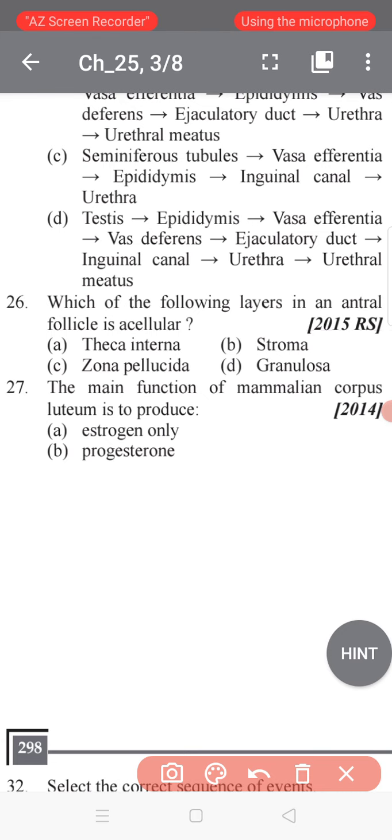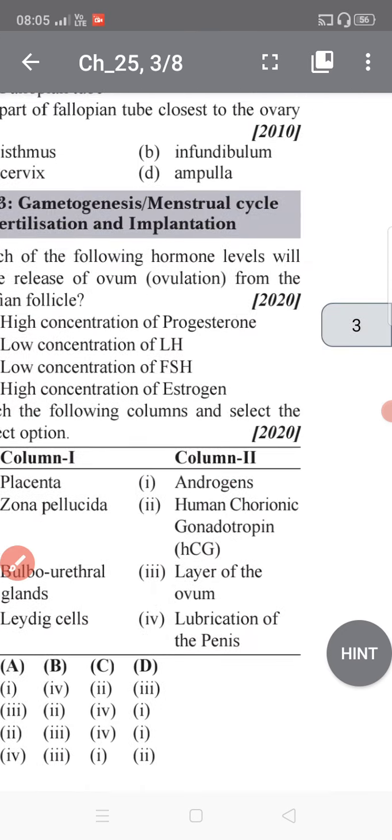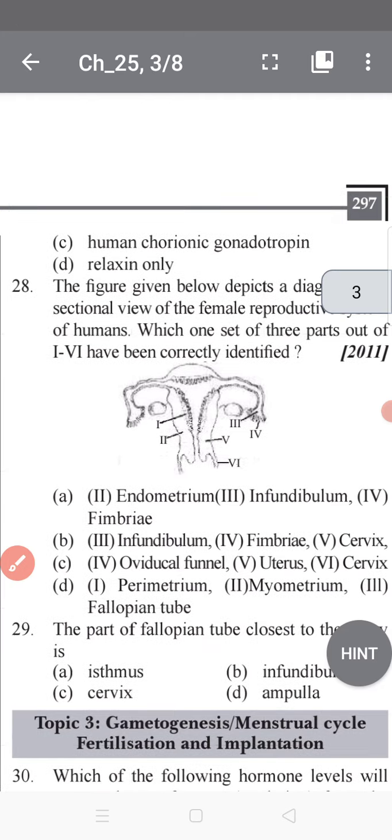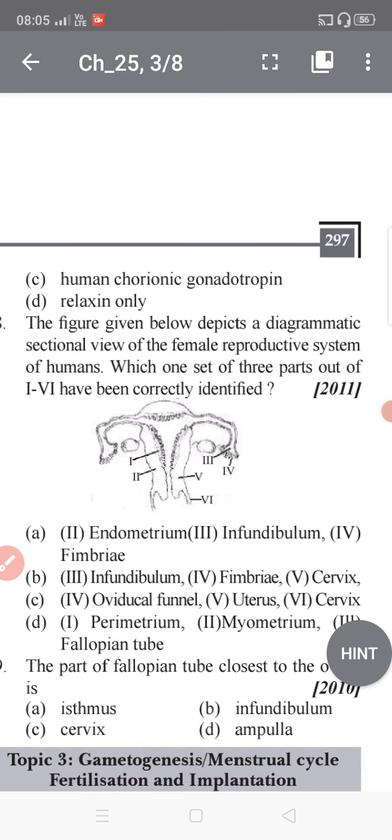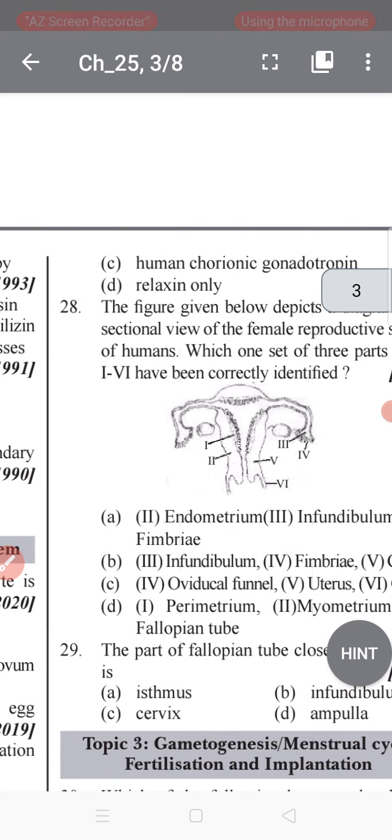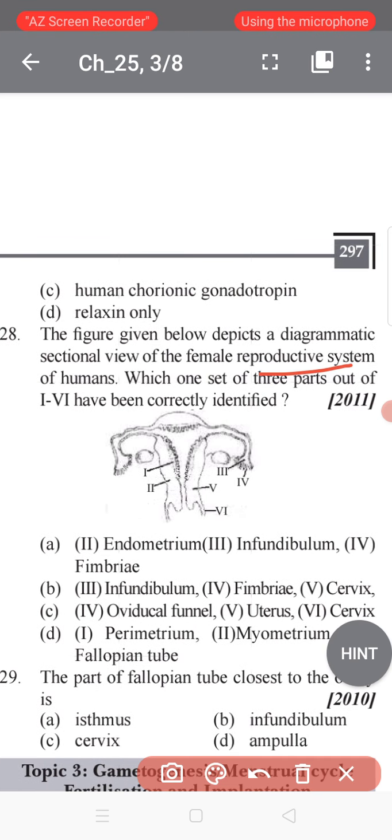Now let's go to question 28. The figure given below depicts the diagrammatic sectional view of the female reproductive system of the human. Which one of the following three parts, 1 to 6, has been correctly identified? This figure is also given in your NCERT.